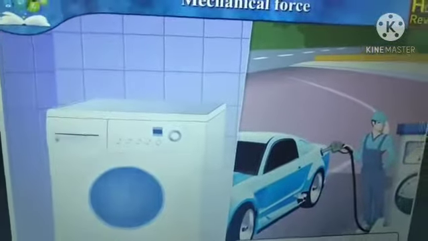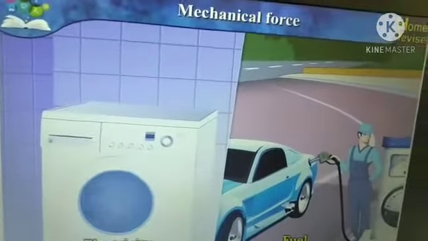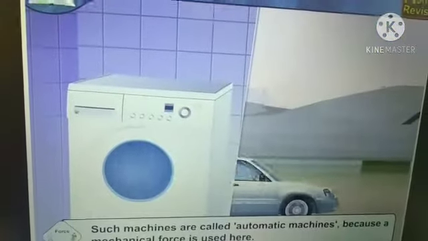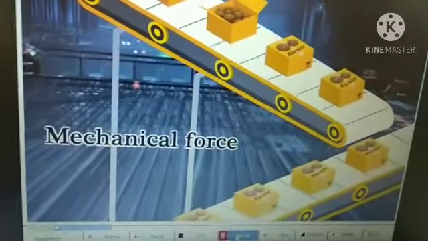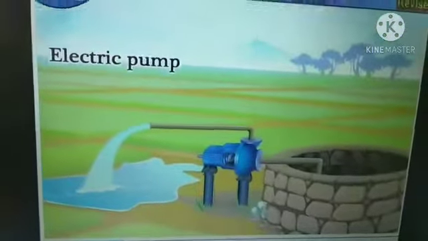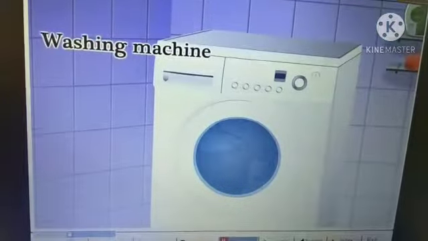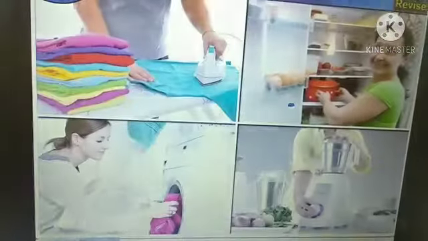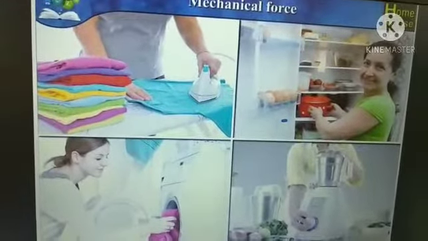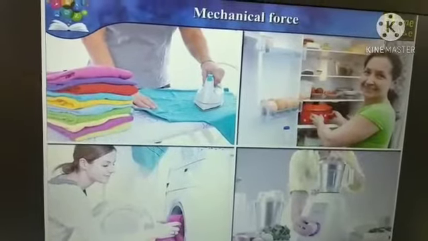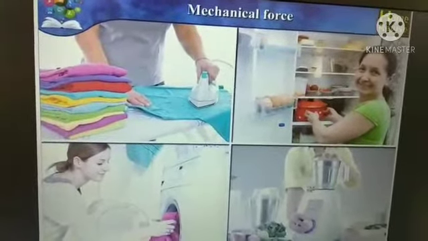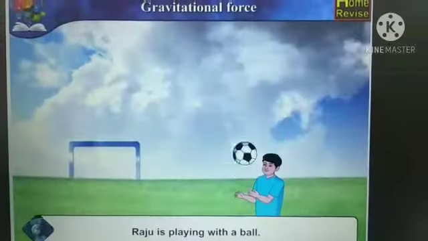Mechanical force. We use different machines for doing many tasks. Muscular force is used for running some machines. Some machines are run by using electricity or fuel. Machines like the latter are called automatic machines because a mechanical force is used here. For example, sewing machine, electric pump, washing machine, mixer, etc. The force applied by means of a machine is called mechanical force.